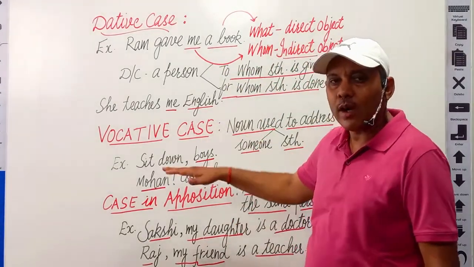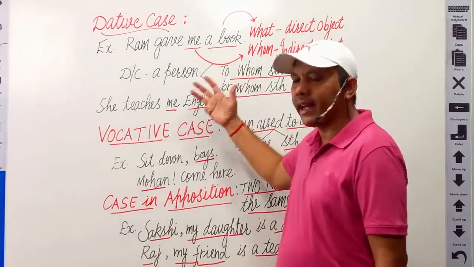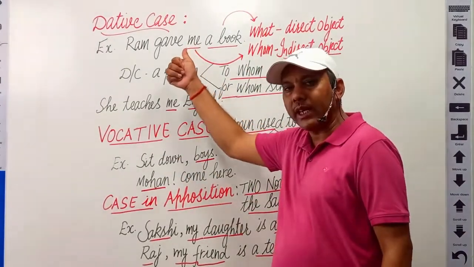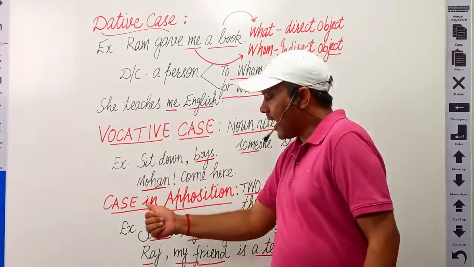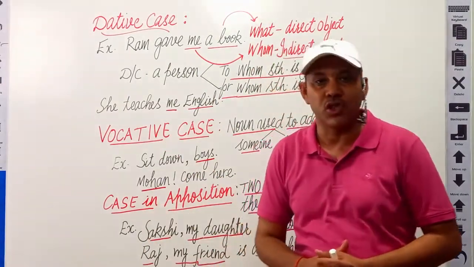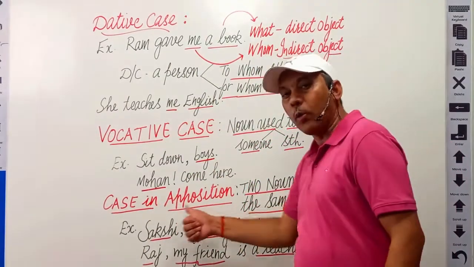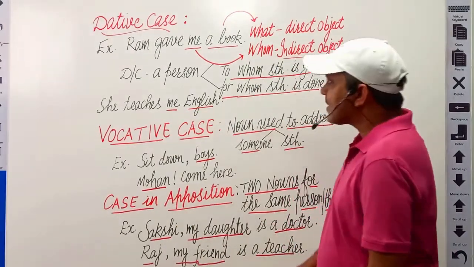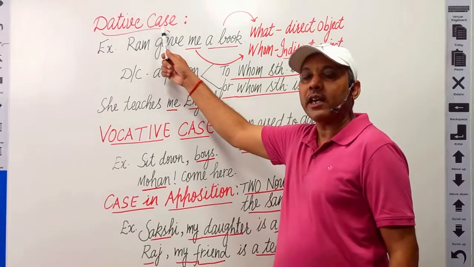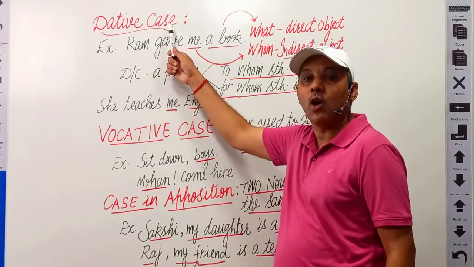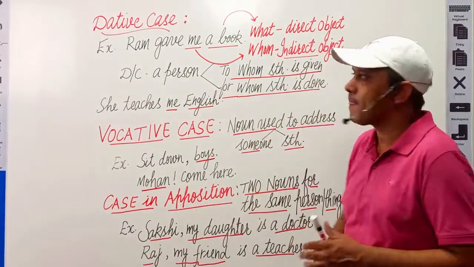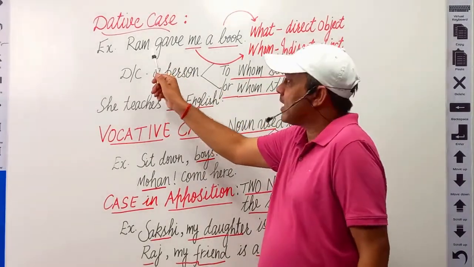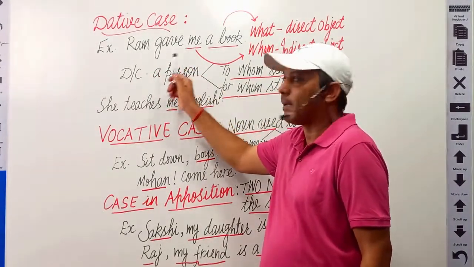Now, let us have an introductory conceptual understanding of dative case, vocative case, and case in apposition. Not opposition, it is apposition. Now, let us discuss them one by one. What is dative case of noun? Let's take an example and try to understand from this example.